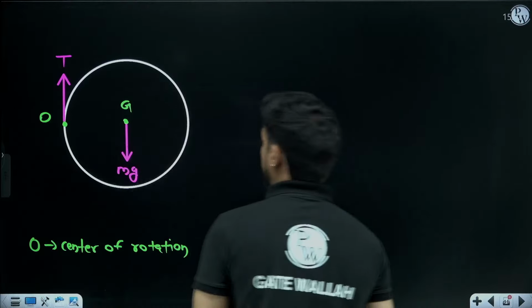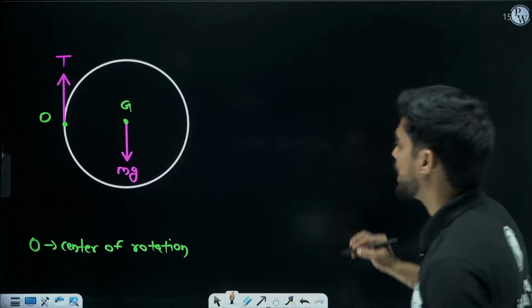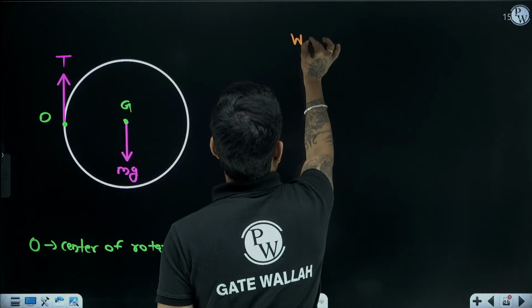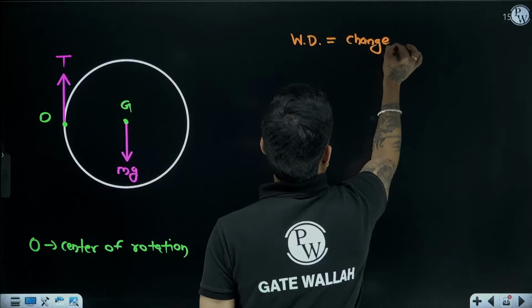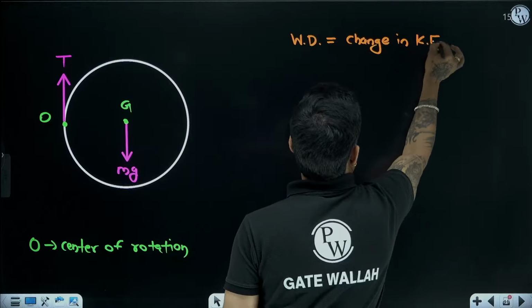So here, work done equal to change in kinetic energy.